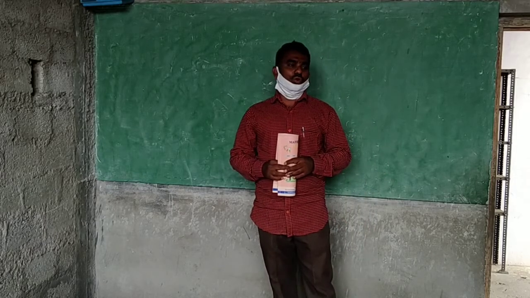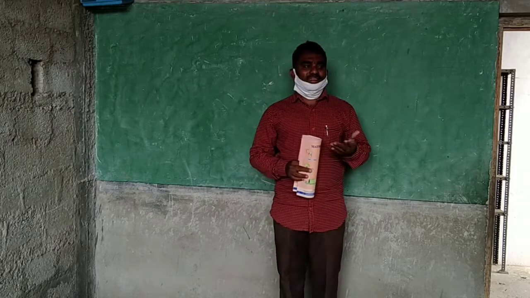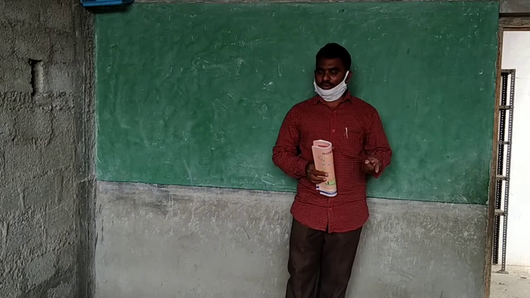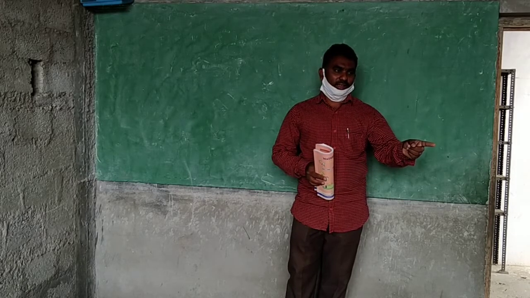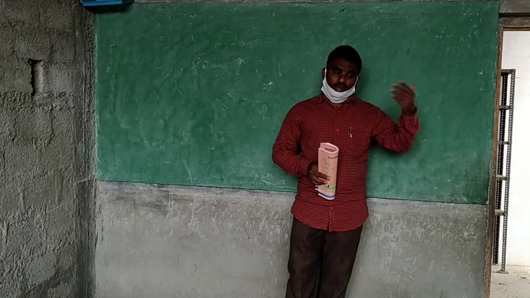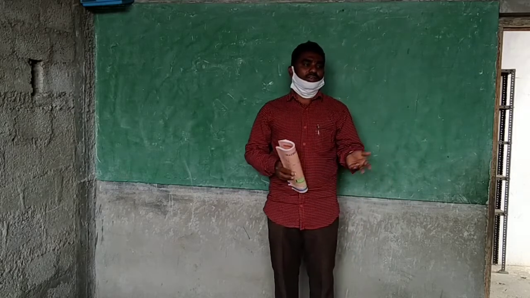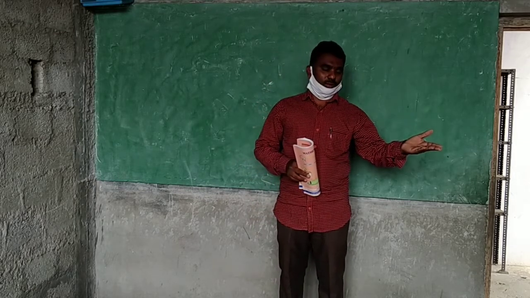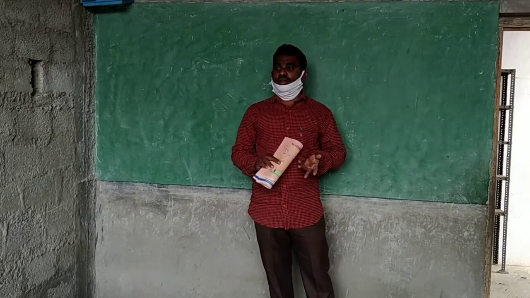Because I said more, and more means extra. Extra means adding. So he had 5, I had 3 more, so we add. He has 5, myself 8.